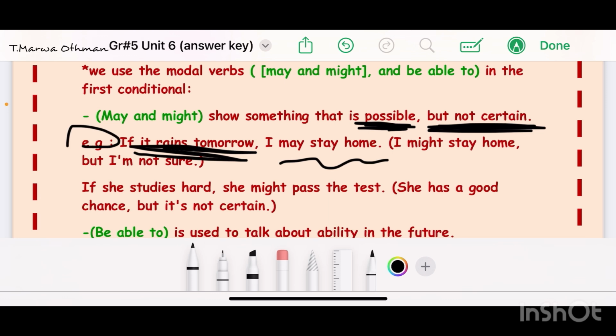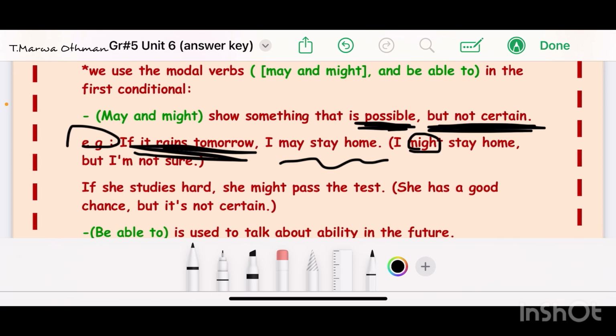So I'm not sure about the action. We can say 50% I'm going to stay home, and 50% maybe I can go outside. I'm not sure about staying at home, so for that reason, I used may and might.